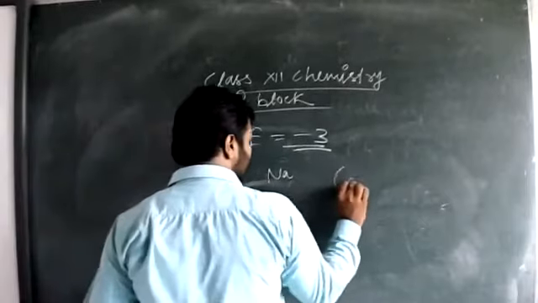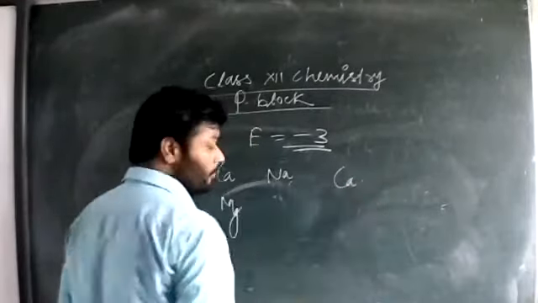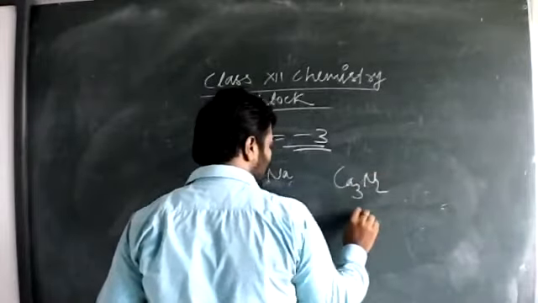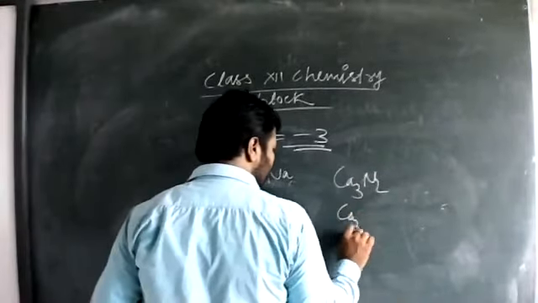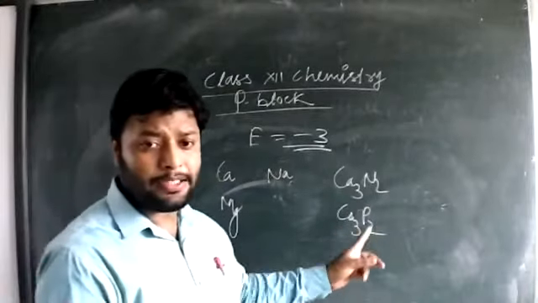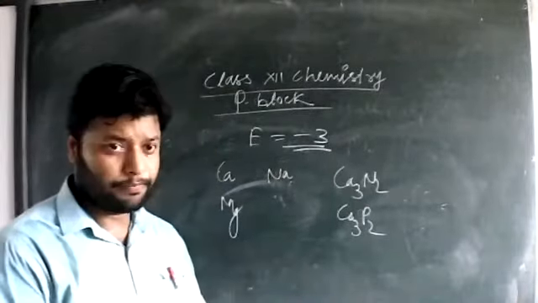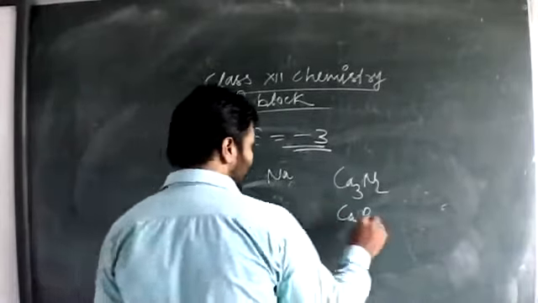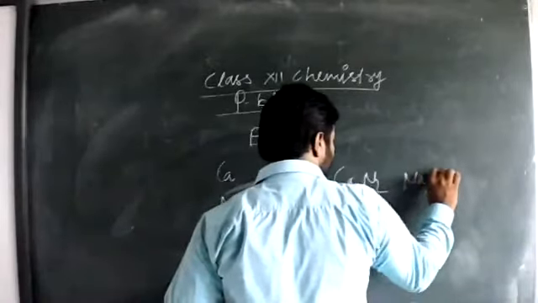For example, with nitrogen Ca3N2, with phosphorus Ca3P2, called calcium nitride and calcium phosphide. Same way, sodium